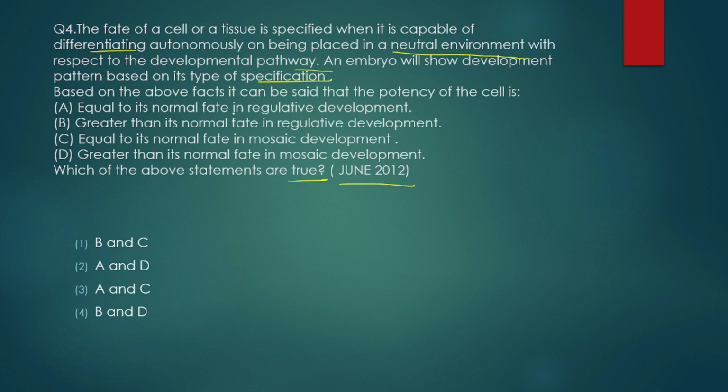Equal to its normal fate in regulative development. Regulative development means conditional specification, and in conditional specification the prospective potency is greater than the prospective fate. So this statement is wrong. Greater than its normal fate in regulative development. Yes, greater than its normal fate, this is true. So if option B is true, then these both are wrong. So we have to see among C and D.